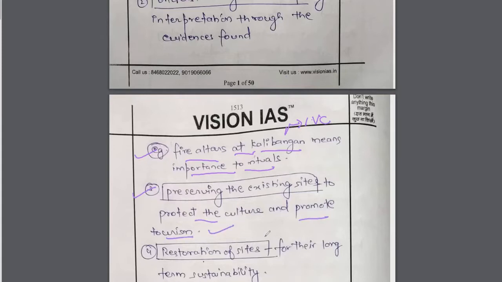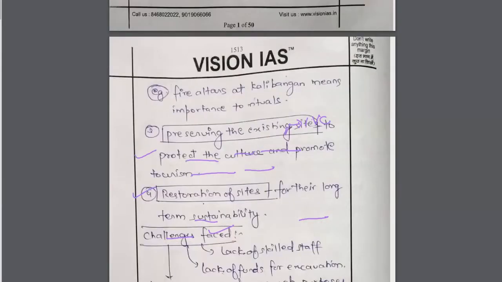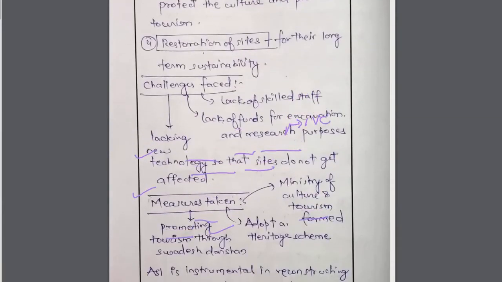Very good point. Along with preservation, what you can do in the museums and the archives where these things are stored is that it promotes tourism of that particular area. So this is the fourth role of ASI. Fifth is restoration of sites. Suppose due to war or some natural calamities, these sites have been destroyed. Now, the role of ASI is not limited to excavating or interpreting or tourism development or archiving them, but also restoration. Once these sites have been destroyed due to any of the reasons mentioned above, they also restore them for their long-term sustainability. So these are the roles of ASI.